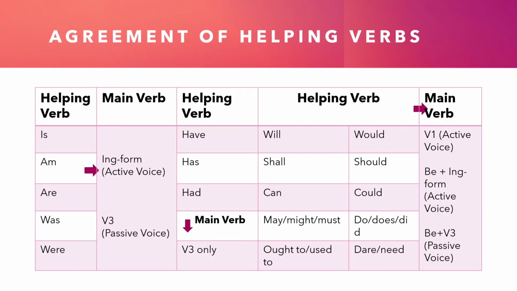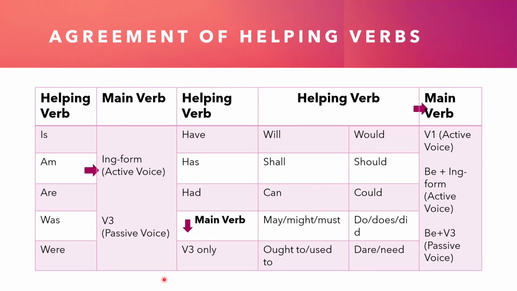So here we go. You can see a table of helping verbs. Also you can see the main verbs that are used after these helping verbs. So let us begin from here. You can see is, are, was, were. These are forms of be, as I've already told you, and you can see they are followed by the ing form of the main verb in active voice, or V3 in passive voice. You have to remember, you use this ing form of the main verb only in active voice, and you use this V3 only in passive voice.